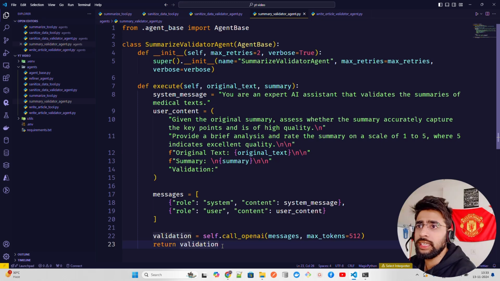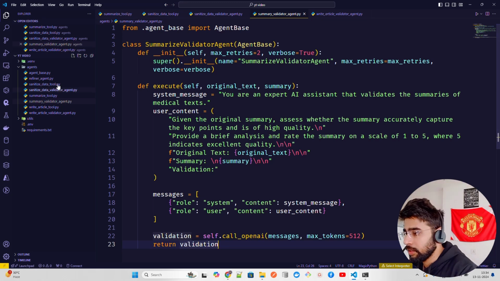Okay, so what I'm going to do is now move to the next folder, which we are going to create. I think we have to create one more file. I forgot to do that. We're going to create an init py, because that will be your agent manager. So let's do that.